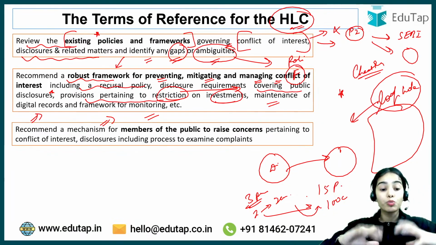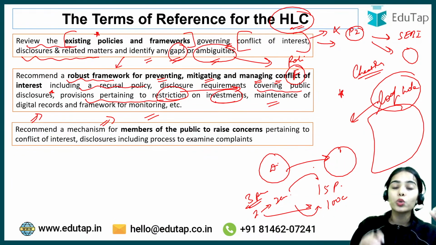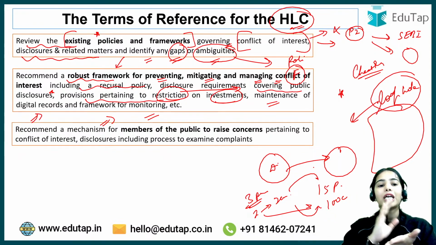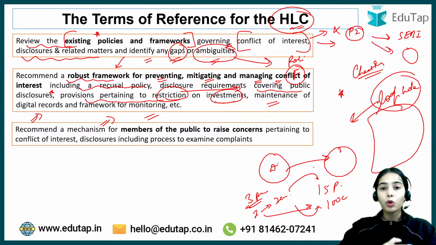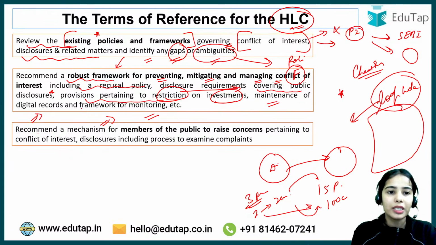So it will be seen that okay, there is some problem. This is why disclosures are very important, because right now if you are disclosing your property, you are showing that you only have this much property. If the property is increasing rapidly, that means there is some corruption or some back end money that you have taken, right? So that's why the disclosures are very, very important.